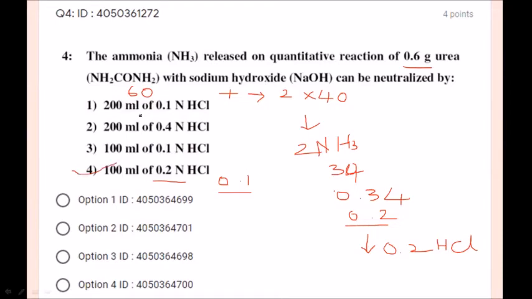It is very clear. Upon the reaction of urea with sodium hydroxide, you will get 2 moles of ammonia. For the neutralization of these 2 moles of ammonia, we require 2 moles of HCl. Since we have taken 0.6 grams, that is 0.1 moles of urea, we are going to get 0.2 moles of ammonia. For the neutralization of 0.2 moles of ammonia, we require 0.2 moles of HCl. So the option number 4 is correct option, students.